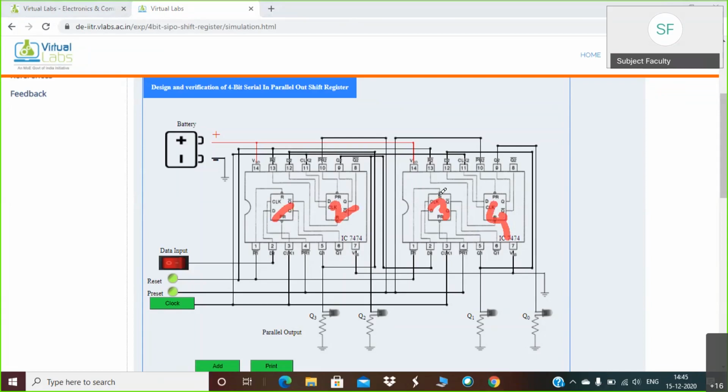This is our data input. That means whichever sequence you want to pass, you have to give along this line. Since it is serial in, parallel out, there will be only a single input terminal, and that is our input terminal. So this data input is our input terminal, and the data will be transmitted serially.